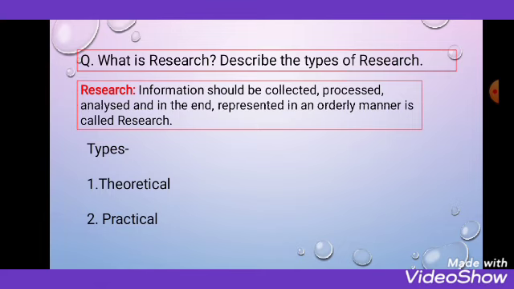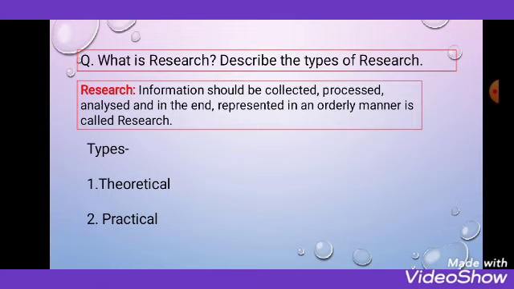So we know there are 2 types of research. One is theoretical research, another is practical research. Theoretical research totally depends on the computer and database, where we collect information from the field and work on it.